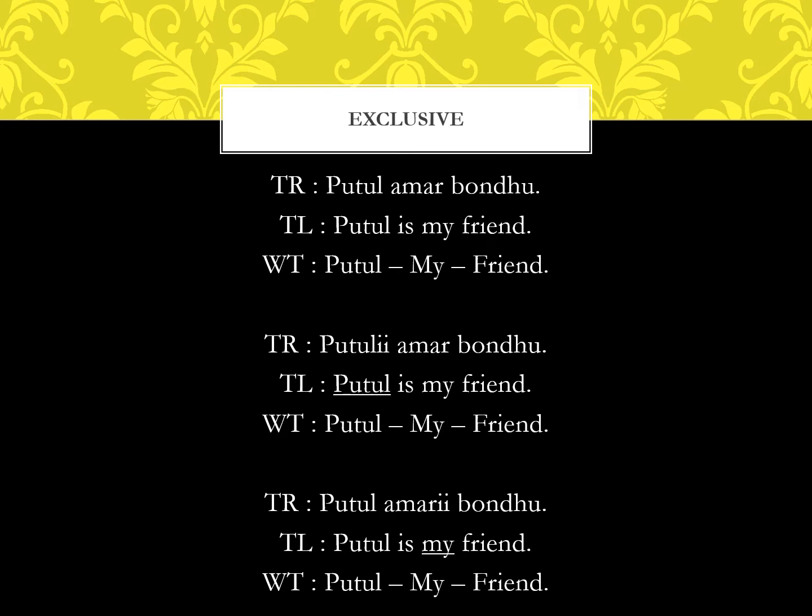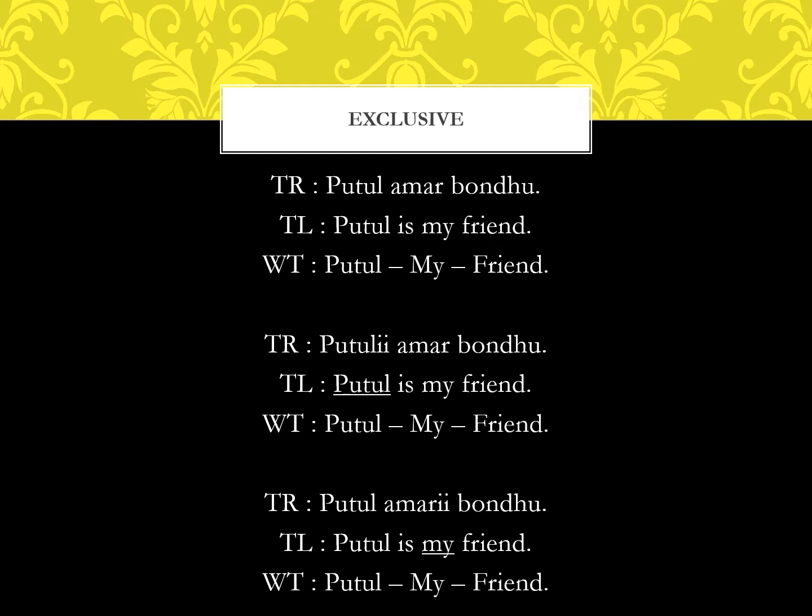Now we can also add e to Amar, making this Putul Amari Bondhu. What this sentence implies is Putul is my friend only and not a friend to anyone else in the conversation.